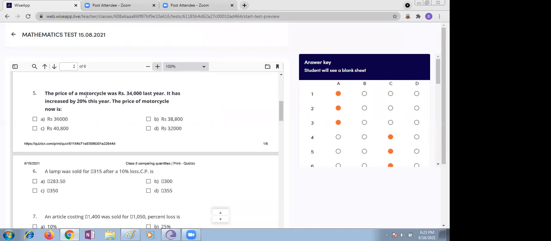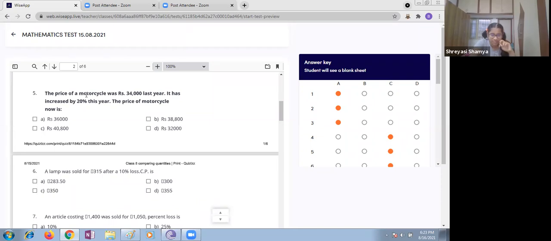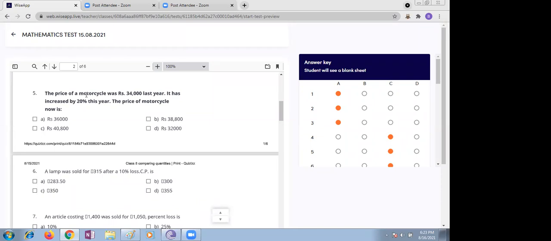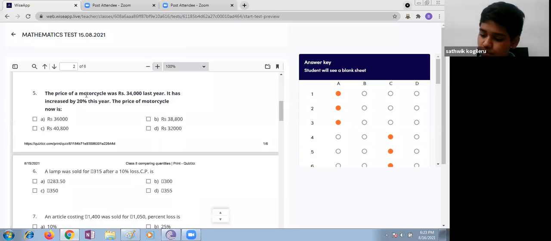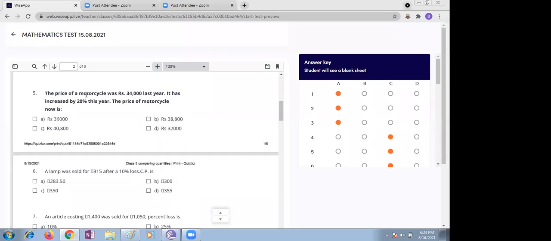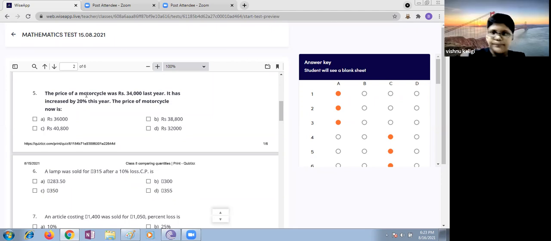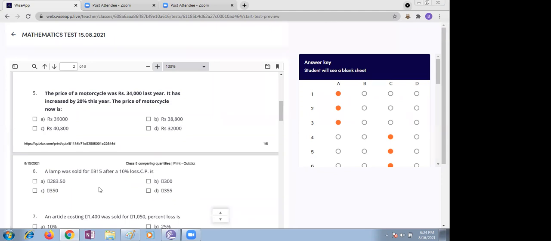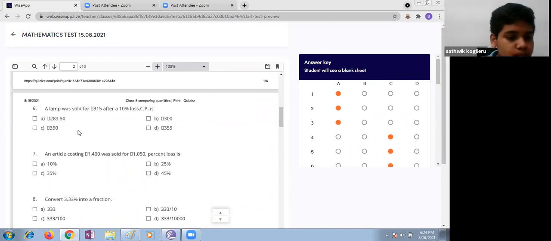You can do it with two methods. 20% of 34,000 means 20 by 100, 340 into 2. Or we can do 10% plus 10%: 340 plus 340 is 680, so 6,800. You are supposed to add 6,800 to 34,000, which will be 40,800. Yes, 40,800. Good.